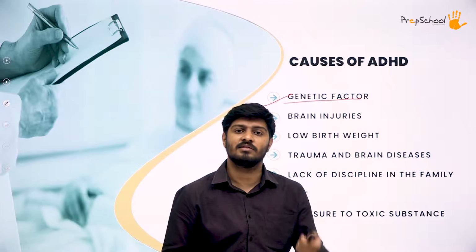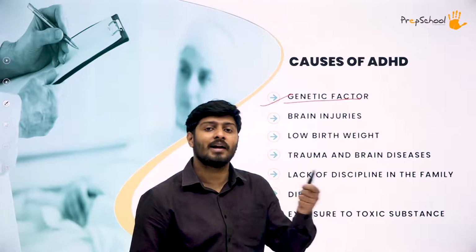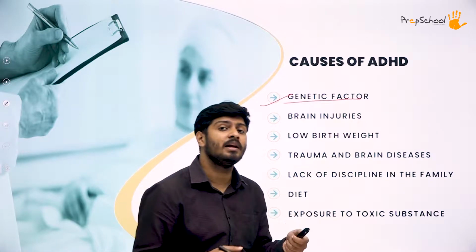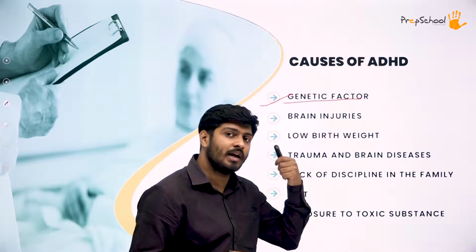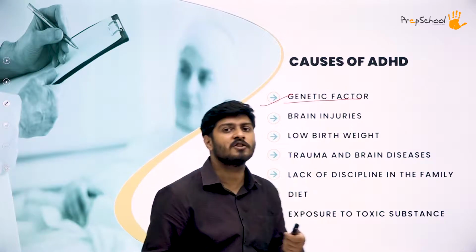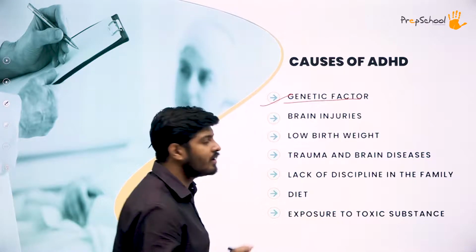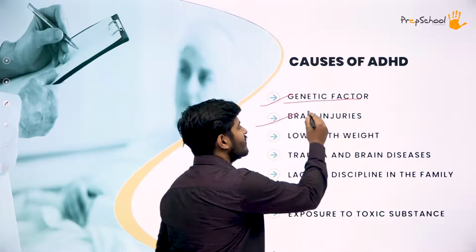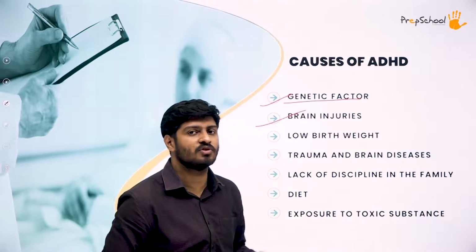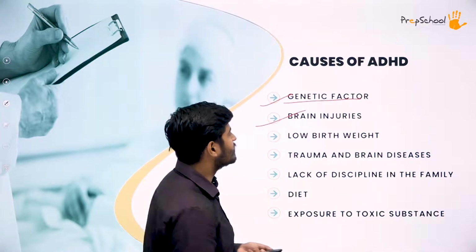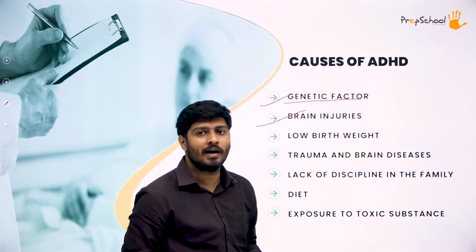The DNA that you got from your ancestors got transferred to you, and ADHD can also be caused by genetic factors because one of your ancestors may have had that. So that's one cause. Second is brain injury. If a person had an unfortunate accident and had a brain injury, that person can also have the problem of ADHD.